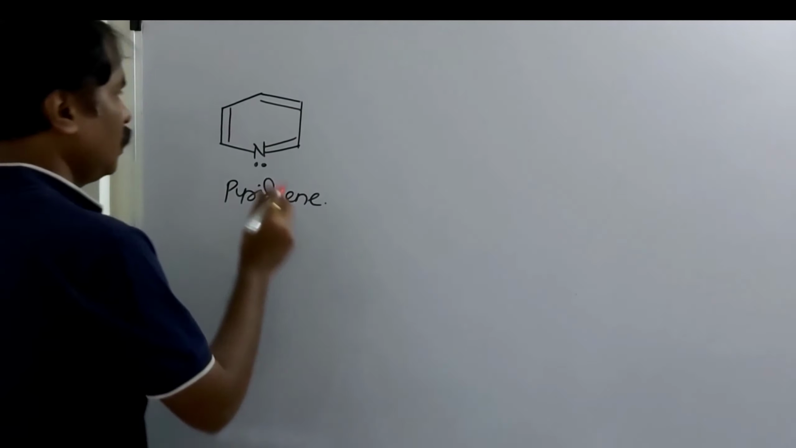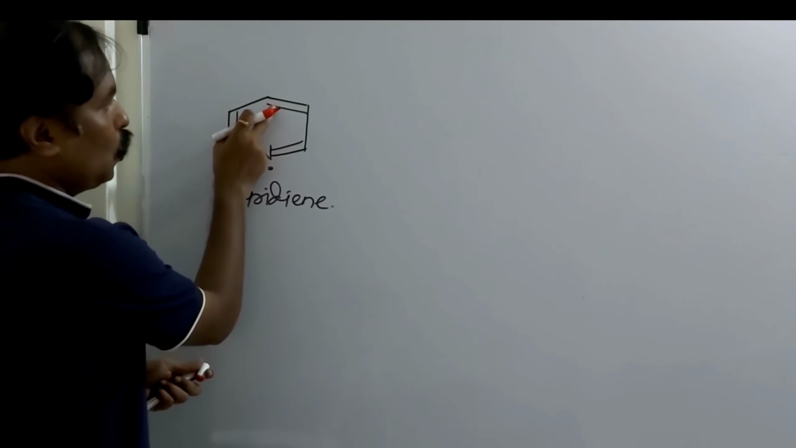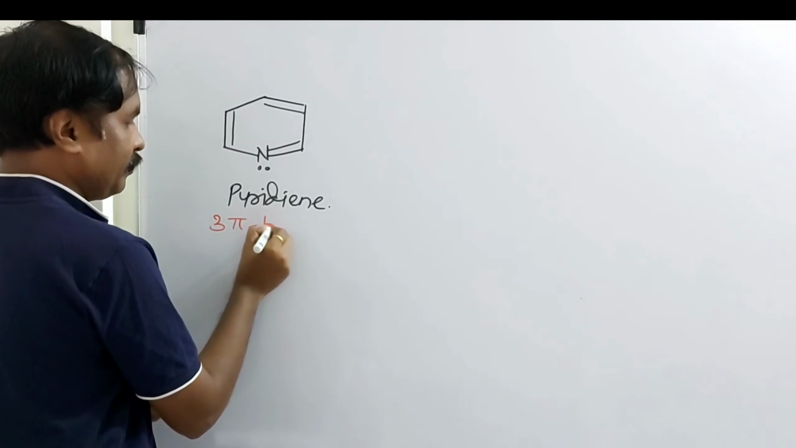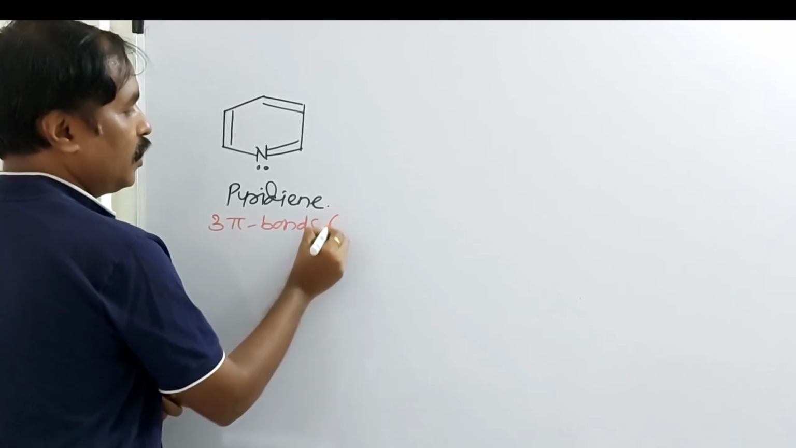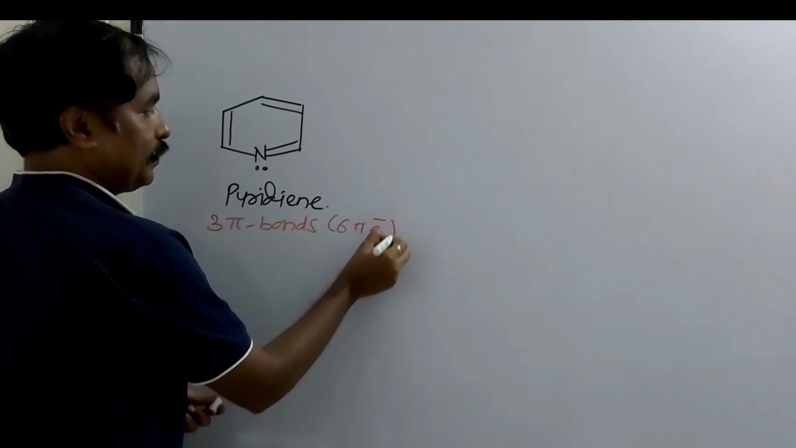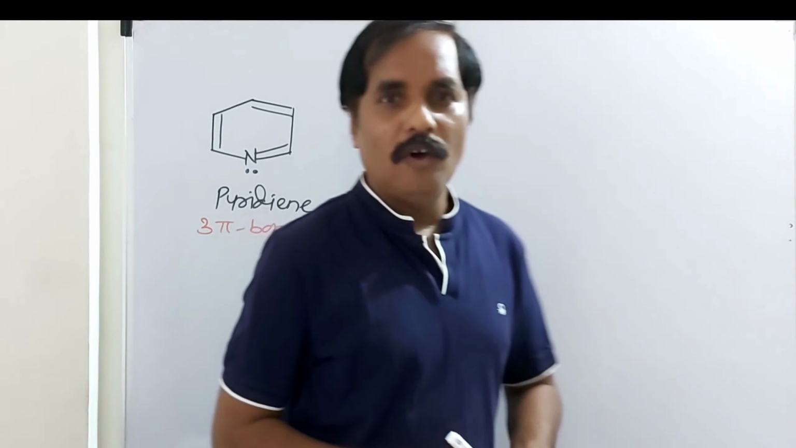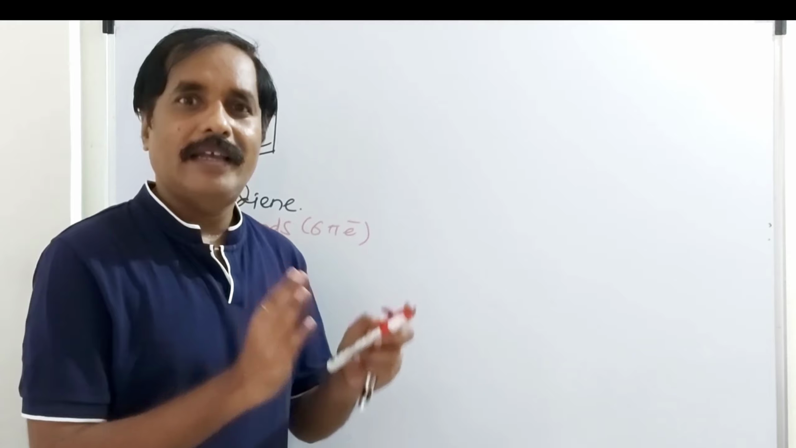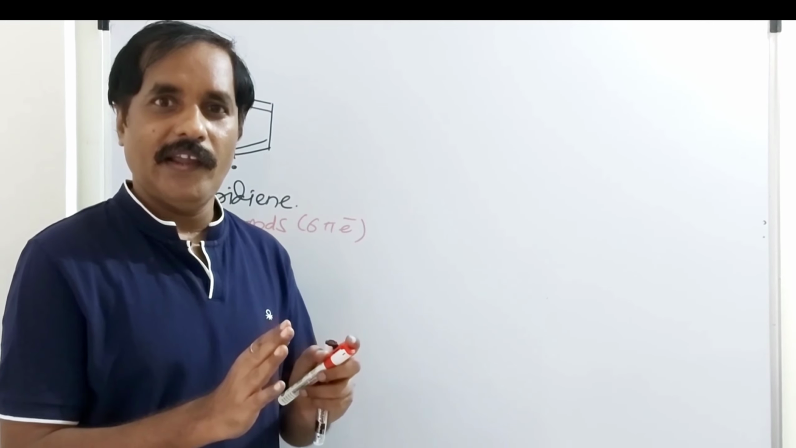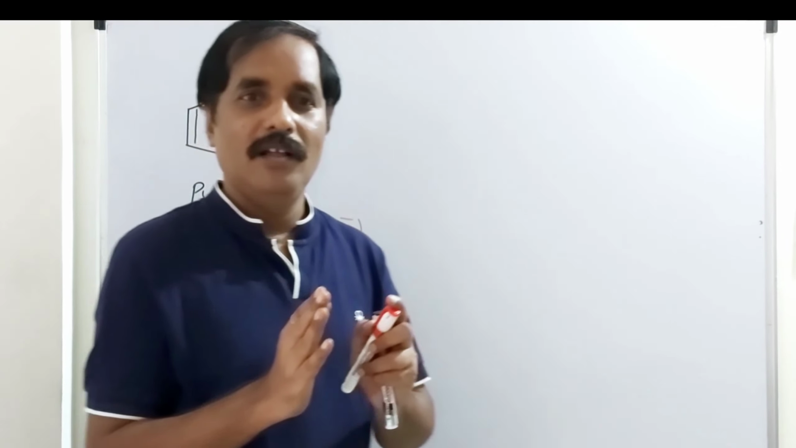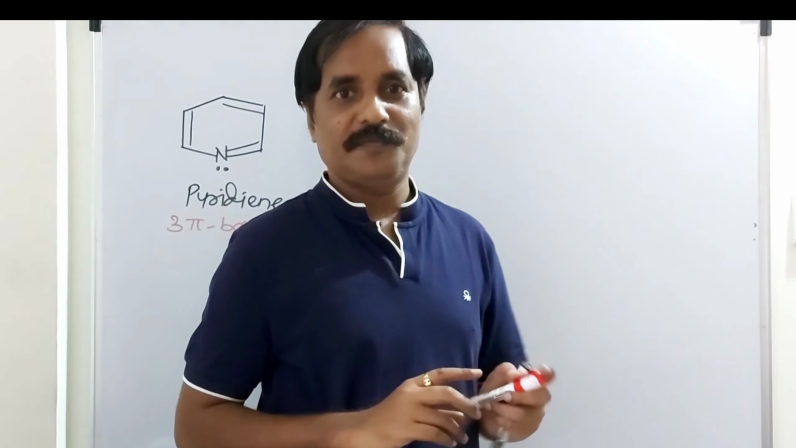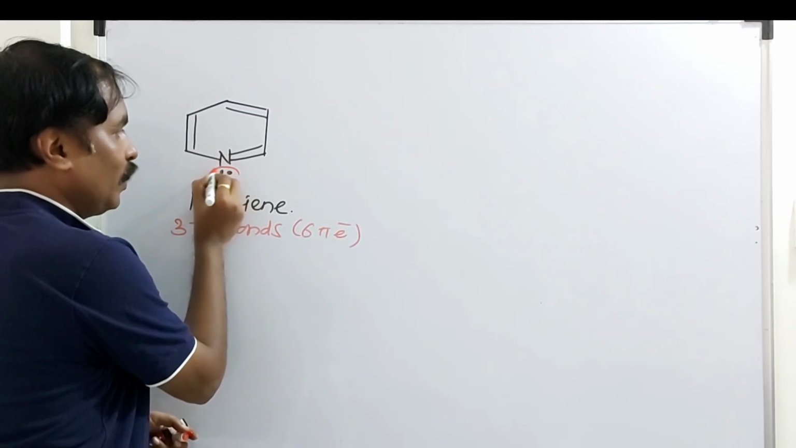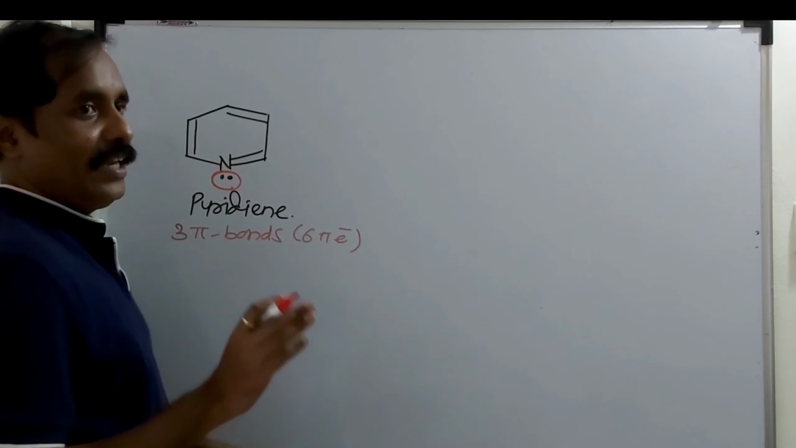See here, the total number of pi bonds is 1, 2, 3. 3 pi bonds, that is, 6 pi electrons. But here one lone pair of electrons is present on nitrogen. Whether these two electrons are Hückel's electrons or not? If this lone pair is a Hückel's pair, then we have to consider these two electrons. What is the condition for that? See here, this lone pair is not in conjugation.